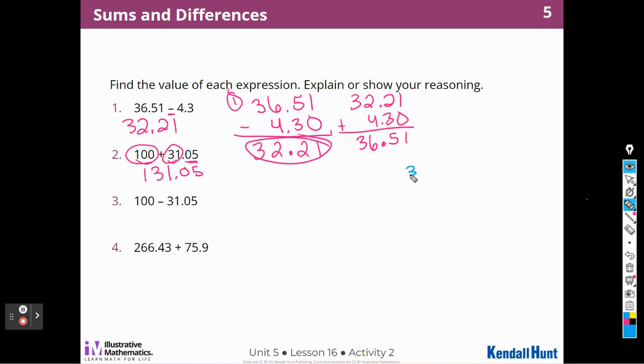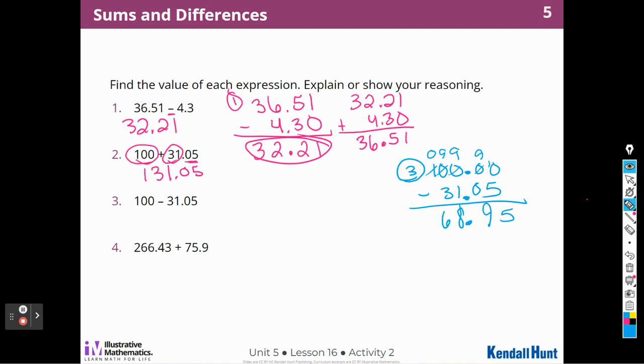So here we go. It's 100 minus 31 and 5 hundredths. So I'm going to have to make sure I have a decimal point and line them up. And I'm going to have to borrow a lot for that one, aren't I? So I'm going to have to go all the way out here and borrow from all of these until this becomes a 0. This is going to become a 9, 9, 9, and that's going to become a 10. 10 minus 5 is 5. That's going to be a 9. 9 minus 1 is 8. 9 minus 3 is 6.